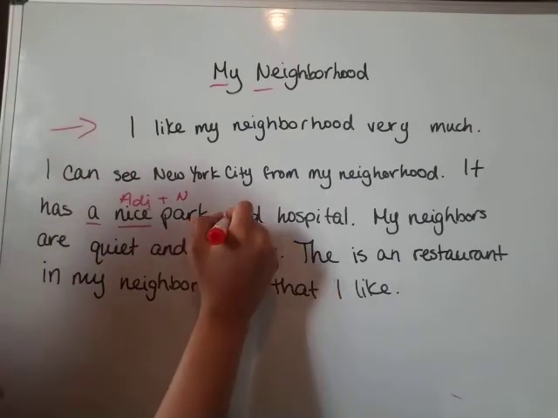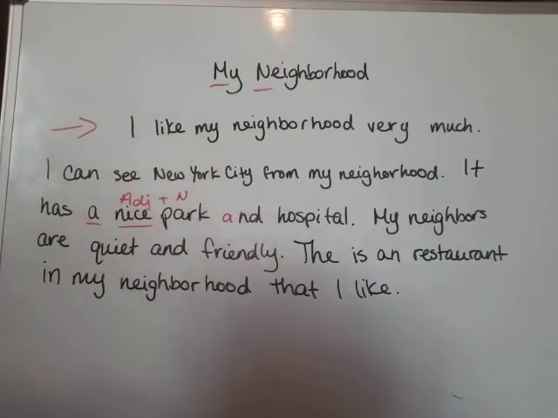So it has a nice park and hospital. Good. Unless you want to talk about something different about the hospital, right? I can make that a separate sentence. It has a nice park and it has a big hospital, maybe. So it depends on what you're trying to say. Maybe she meant that both the hospital and the park are nice.